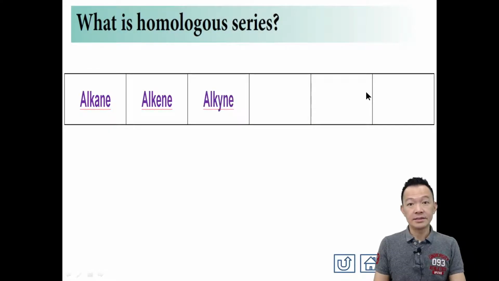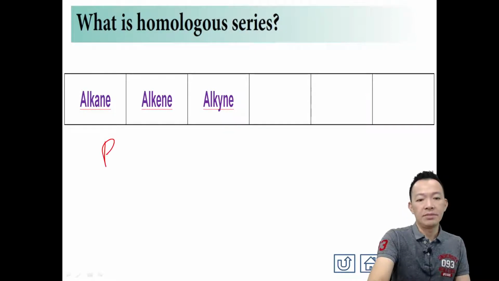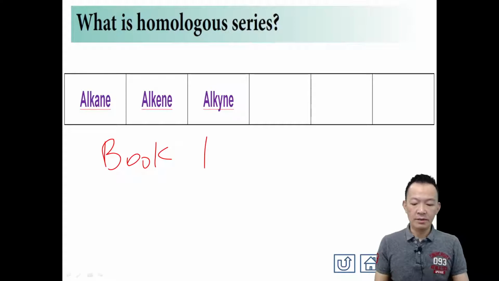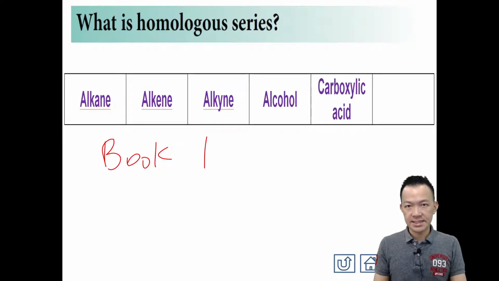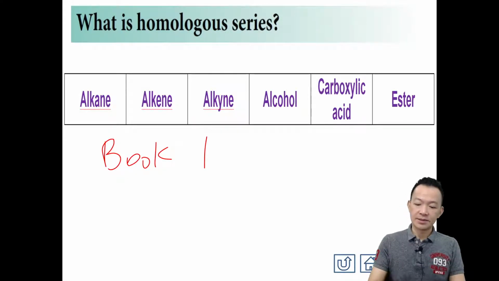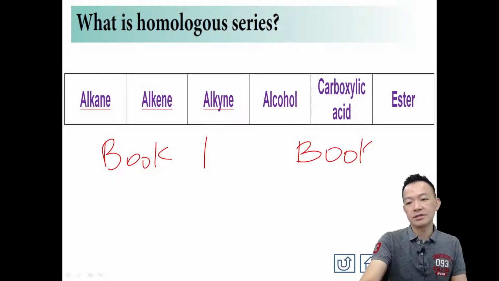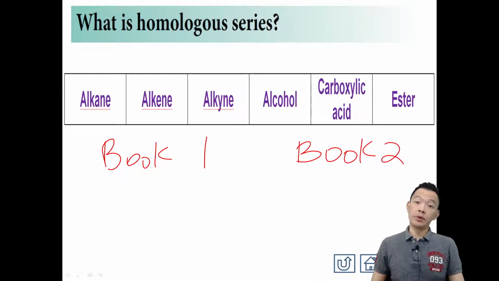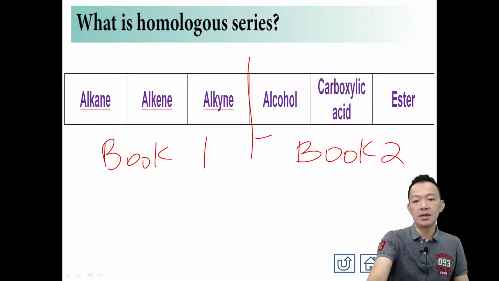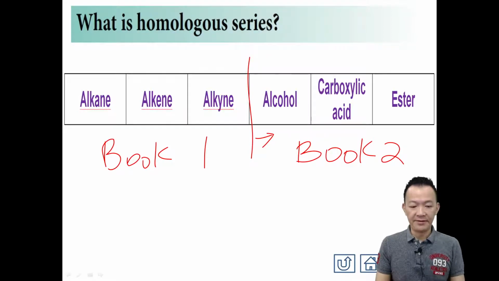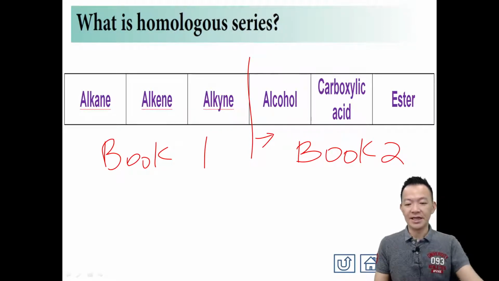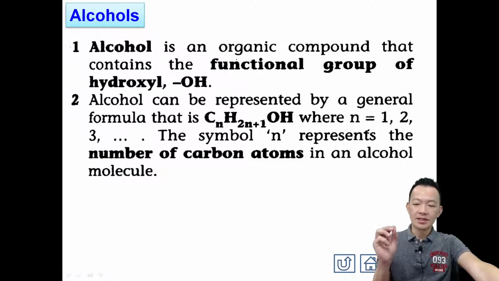Alkanes, alkenes, alkynes. All of this we completed in book 1 of our chapter 2. Starting from now, we are going to continue with another 3 homologous series: alcohol, carboxylic acids, and ester. These 3 homologous series are what we call book 2. We start from alcohol, another group of organic compounds. Understand? Let's start.